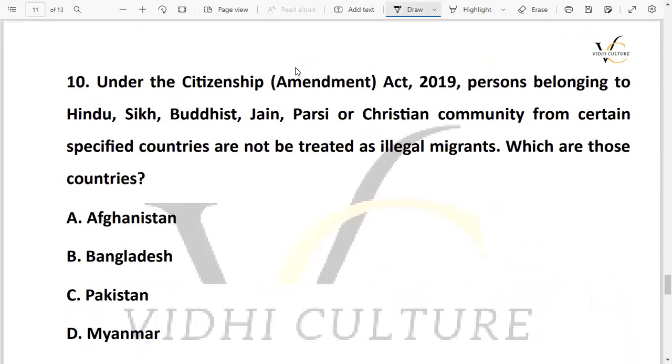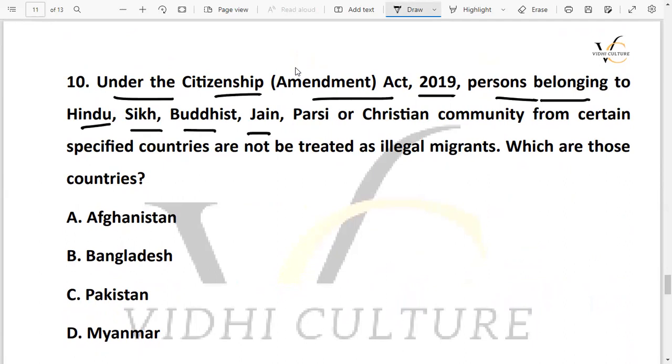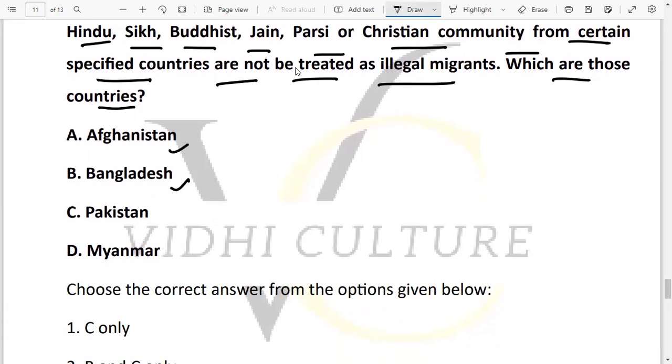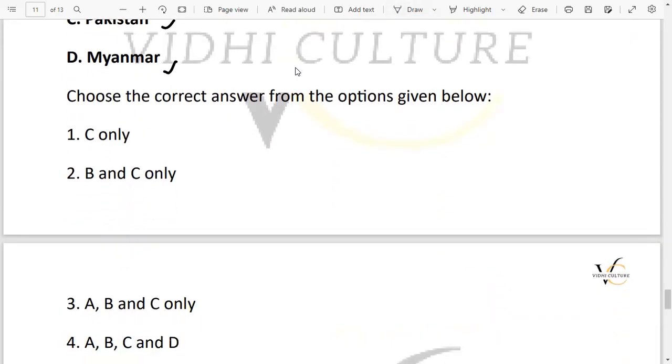Now coming to the next question, that is under the Citizenship Amendment Act 2019, persons belonging to Hindu, Sikh, Buddhist, Jain, Parsi, or Christian community from certain specified countries are not to be treated as illegal migrants. Which are those countries? ठीक है. So here it says that under the Citizenship Amendment Act that came in 2019, persons belonging to these communities from certain countries were not to be treated as illegal migrants. The options given are Afghanistan, Bangladesh, Pakistan and Myanmar, and then further options ask which of these countries it applies to.